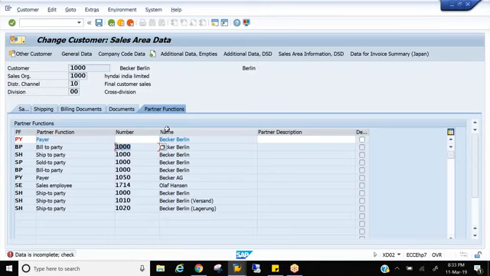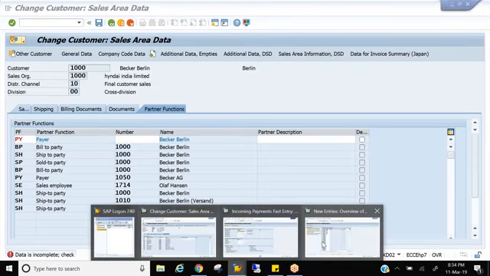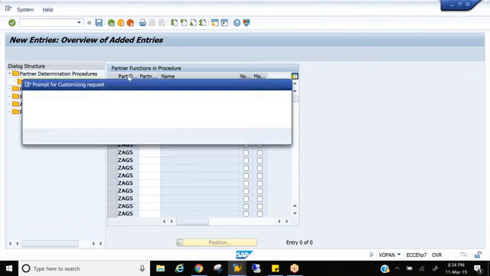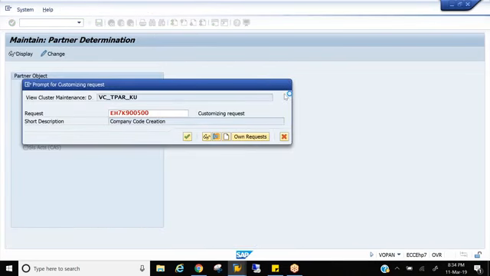I remove the payer. So the system is telling that for a sold to party, bill to party, ship to party, and payer are mandatory. A sold to party can perform all these activities and they are mandatory. If I don't have a ship to party, the system will throw an error, right? And save it. Okay, this is for sold to party. We have all the four partner functions mandatory.